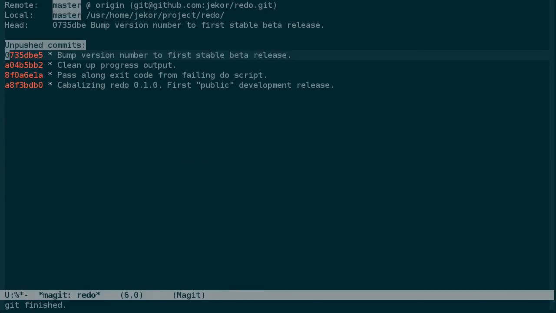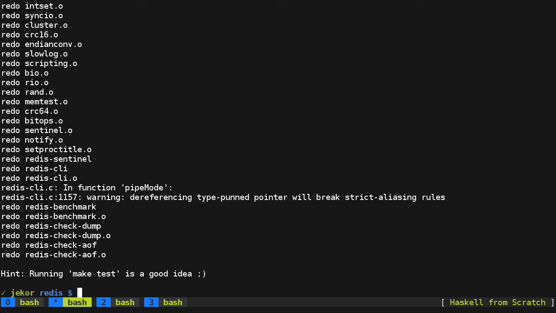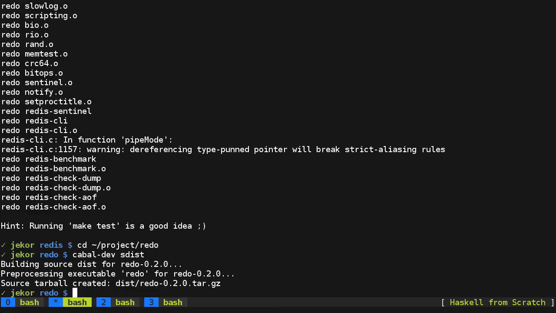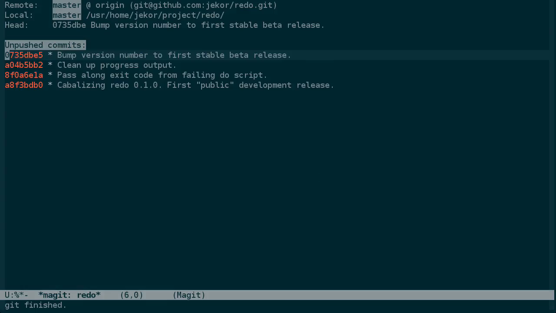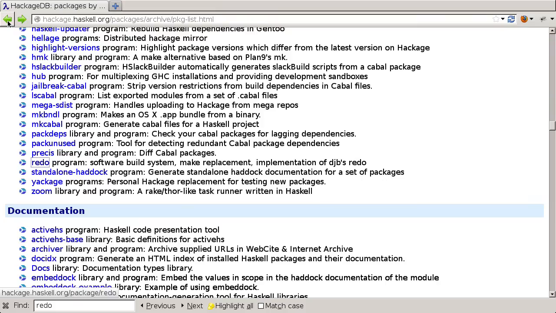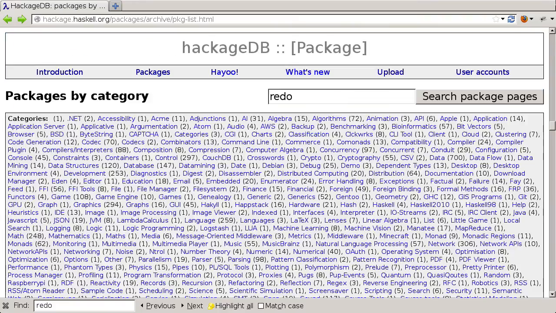And then now we can go back into redo Cabal Dev sdist again. We end up with a new version number for the redo package, which we need because you can't upload to Hackage the same package with the same version number twice. So it really pays to check your package before uploading it.